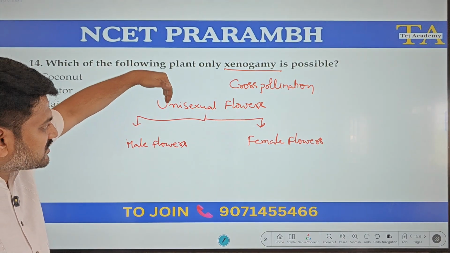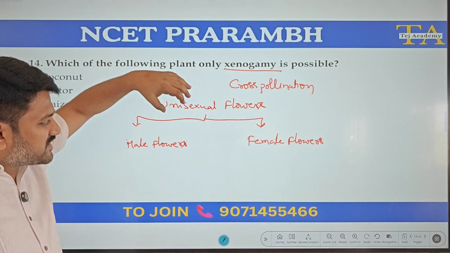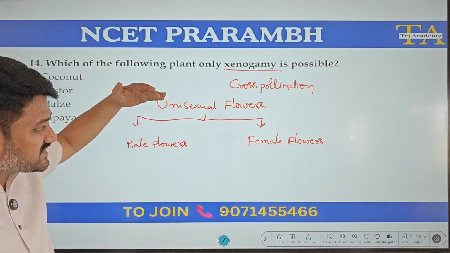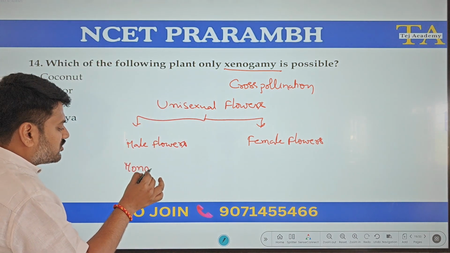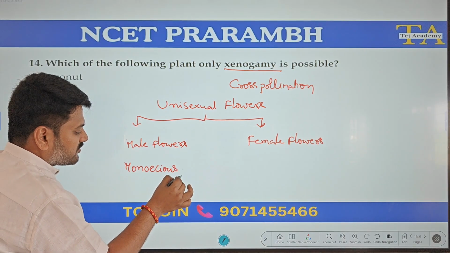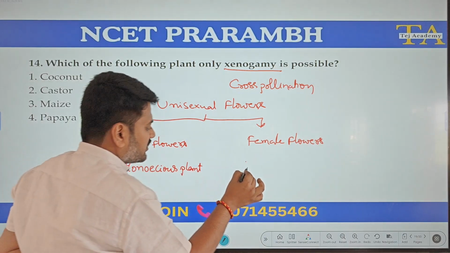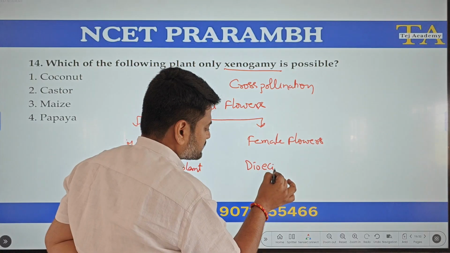Now, based on the presence of these unisexual flowers, plant sexuality is divided into two types: monoecious plants and dioecious plants.